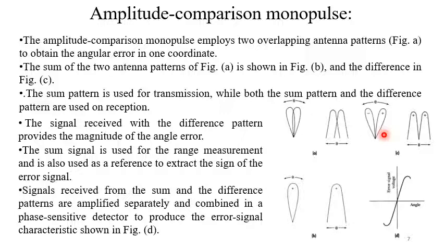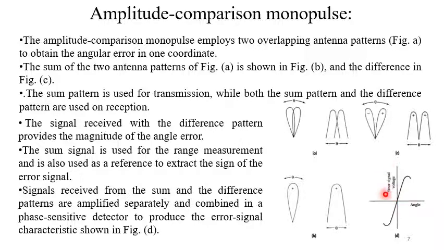Signals received from the sum and difference patterns are amplified separately and combined in a phase sensitive detector to produce the error signal shown in this fashion. So here we have the error signal and we plot it with respect to the angle. The angle may vary in either direction.